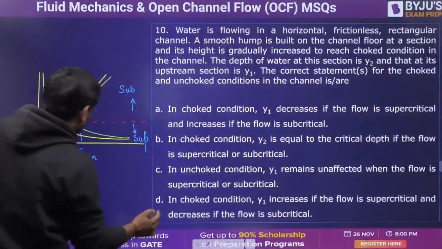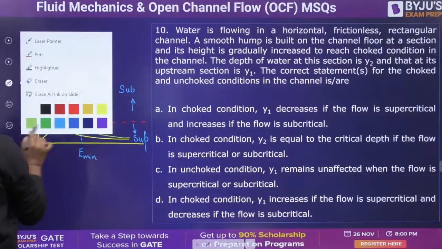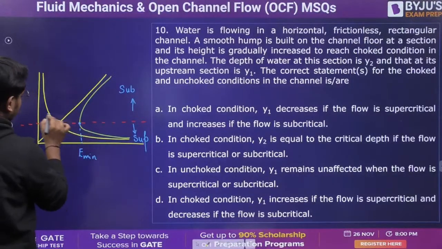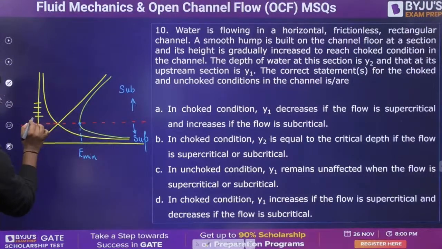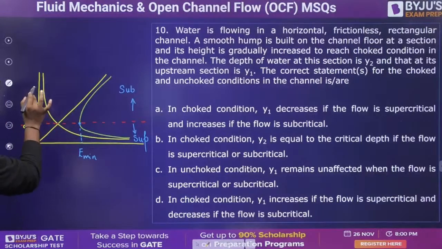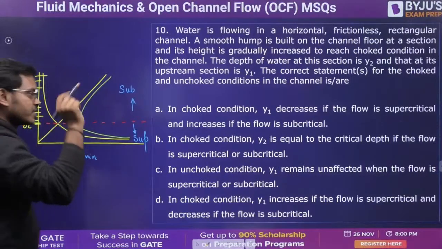In subcritical, what will happen? If you keep on decreasing the depth, it will come here, here, here, but eventually it will become the critical depth. After critical depth, depth cannot go beyond this because then it will become supercritical. So my upstream depth will start increasing.